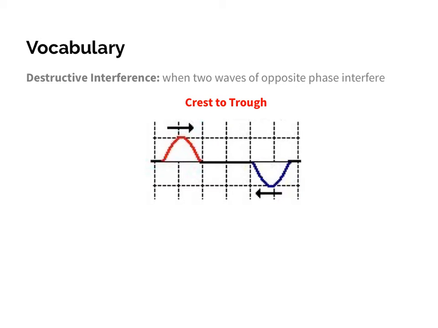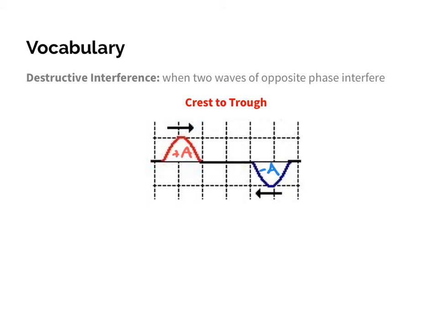Destructive interference occurs when we have two waves that are opposite phase that are going to interfere with each other. So here I have a crest and a trough meeting. A crest, again, think of that as having a positive amplitude, and a trough is anywhere where we have a negative amplitude. So when those meet, they are going to form what's called destructive interference.